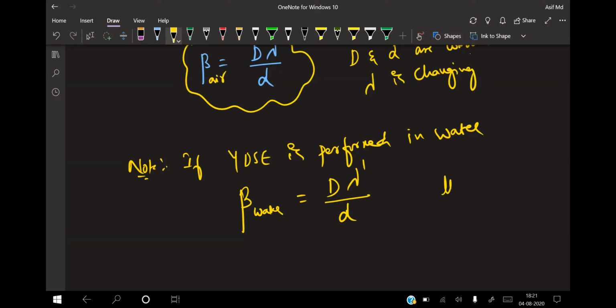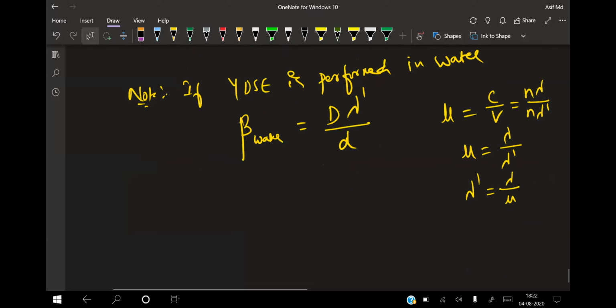You know the refractive index formula, mu is equal to c by v, isn't it? That is equal to n into lambda by v is equal to n into lambda dash. So refractive index is equal to lambda by lambda dash. That means I can write lambda dash is equal to lambda by mu, isn't it?